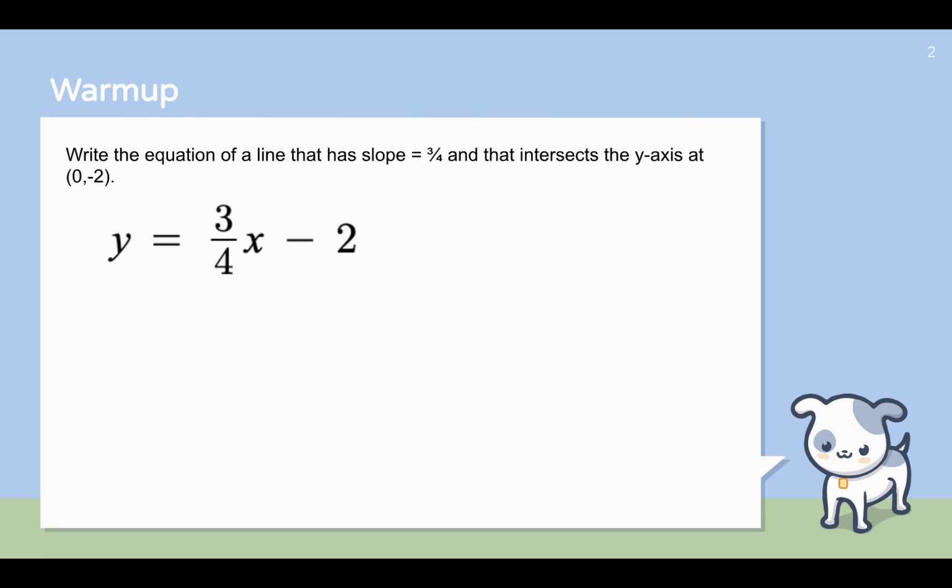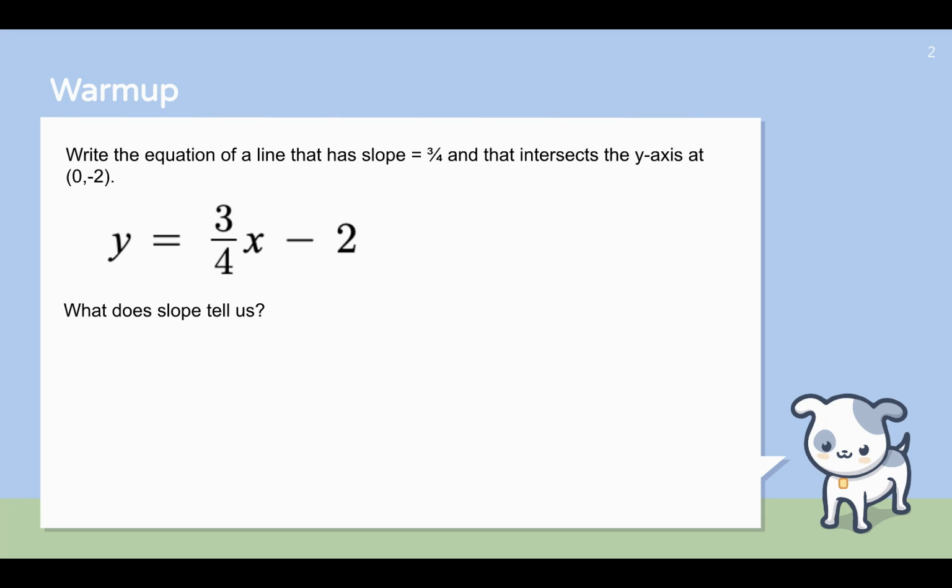Remember, slope-intercept form is y equals mx plus b. Here is the slope, positive 3/4, and here's the y-intercept, -2. So let's think a little bit more deeply about what this 3/4 number tells us. What does slope really tell us?